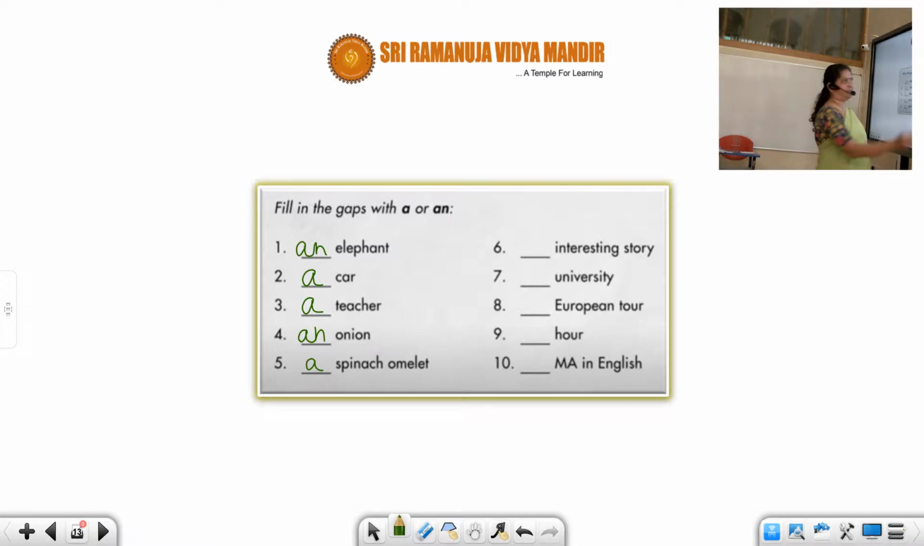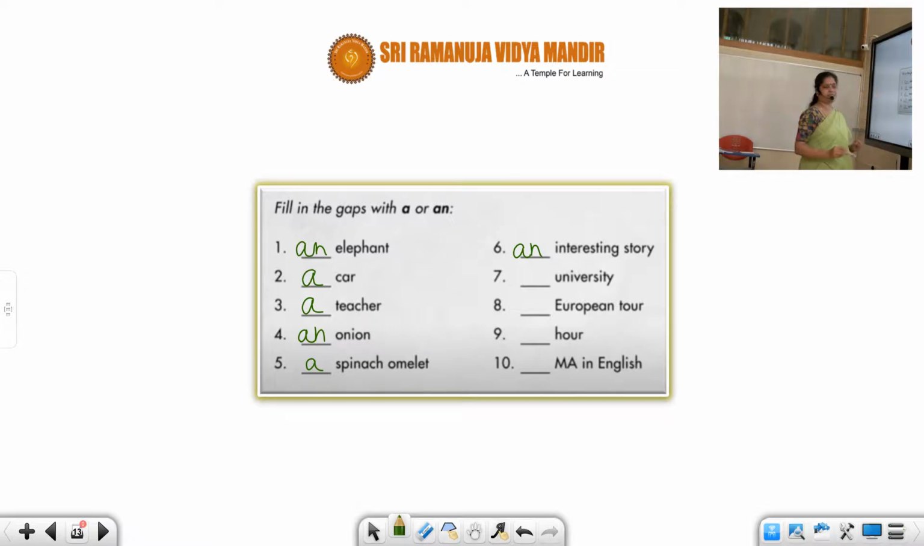Interesting. An interesting story. Story is a consonant, but I'm talking not about the story, but interesting story. So, an. Even the adjectives, not only nouns. Omelette is a noun, but I'm talking about spinach omelette. So adjectives also will take the articles. Now, university. All this is clear, there is no doubt you have answered.